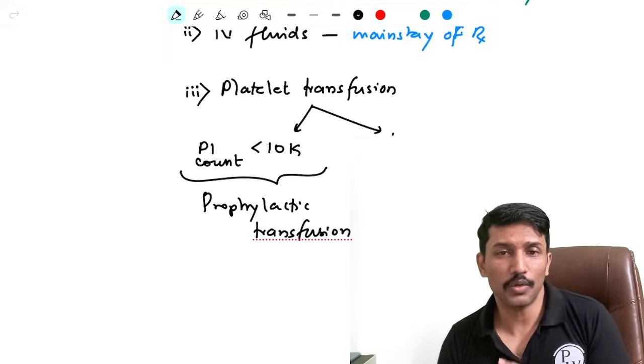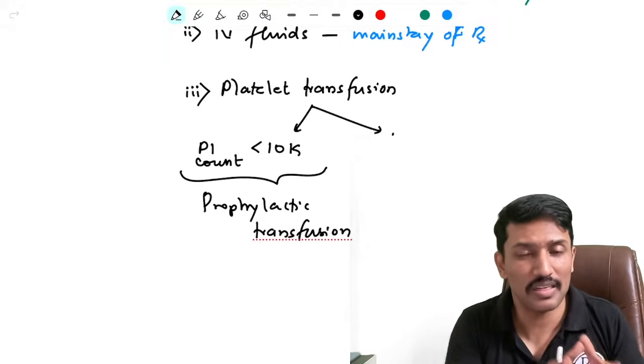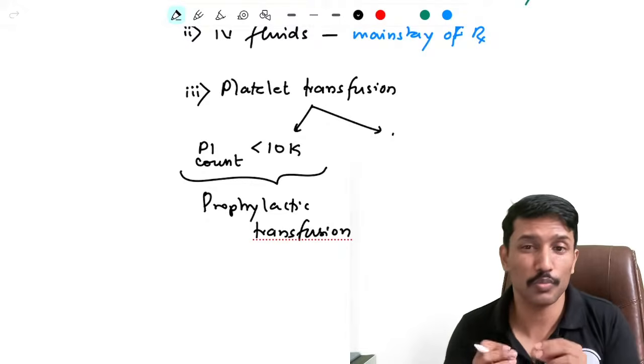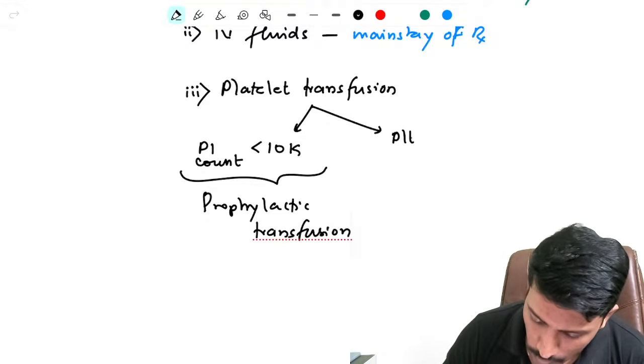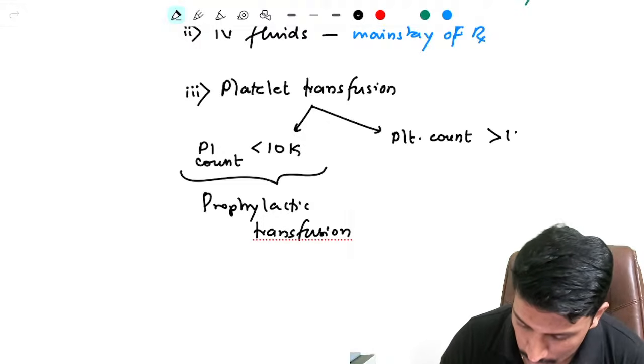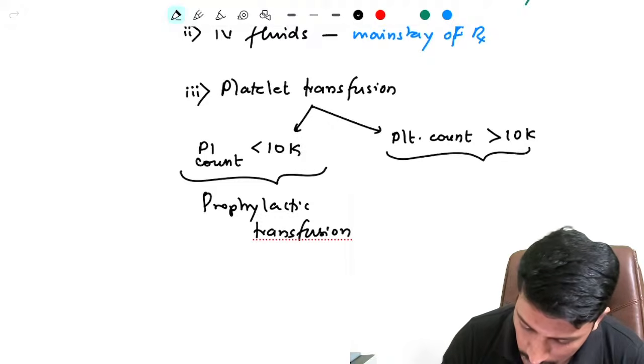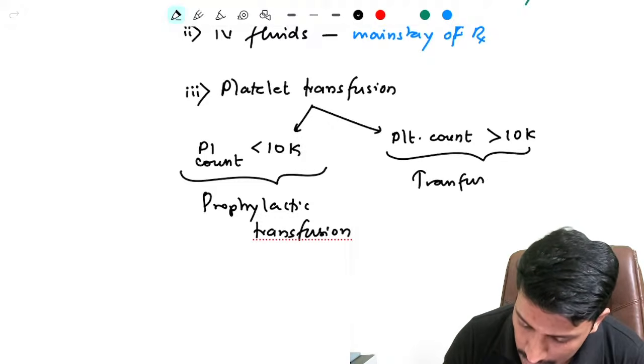Means if the platelet count is less than 10,000, the chances of spontaneous bleeding is there, so then transfuse prophylactically. But if platelet count is more than 10,000, you don't have to transfuse prophylactically. Then you should transfuse only if there is bleeding.